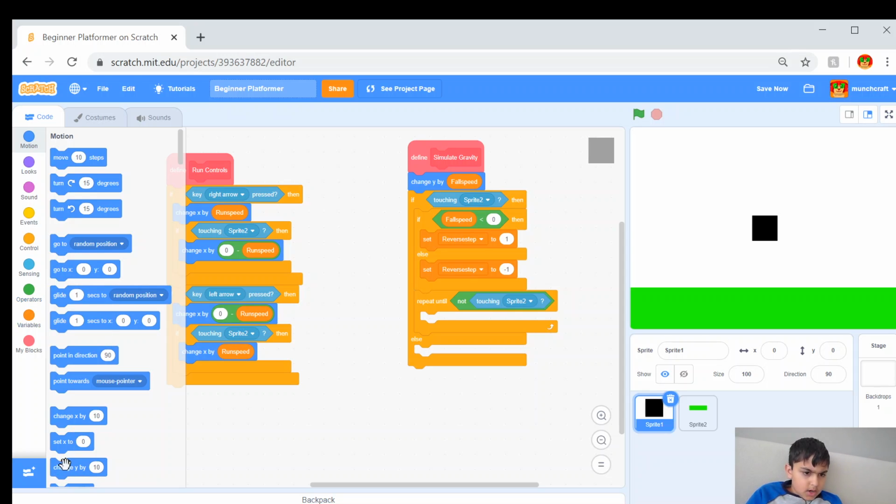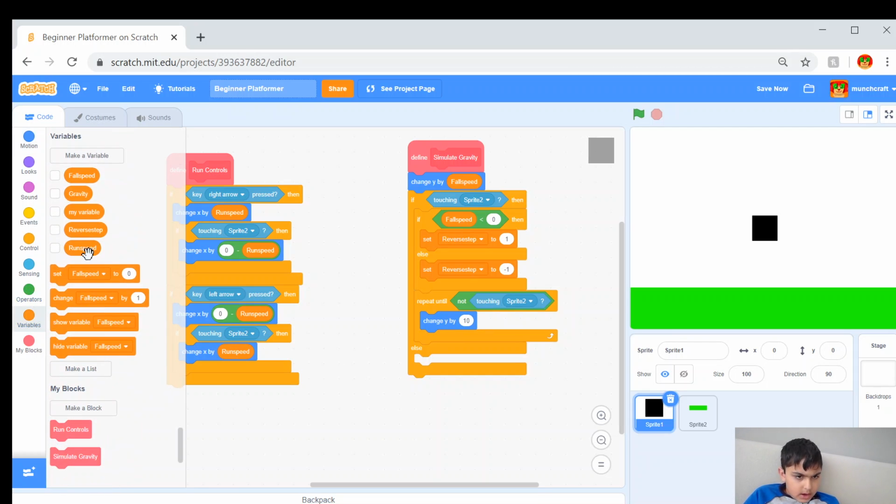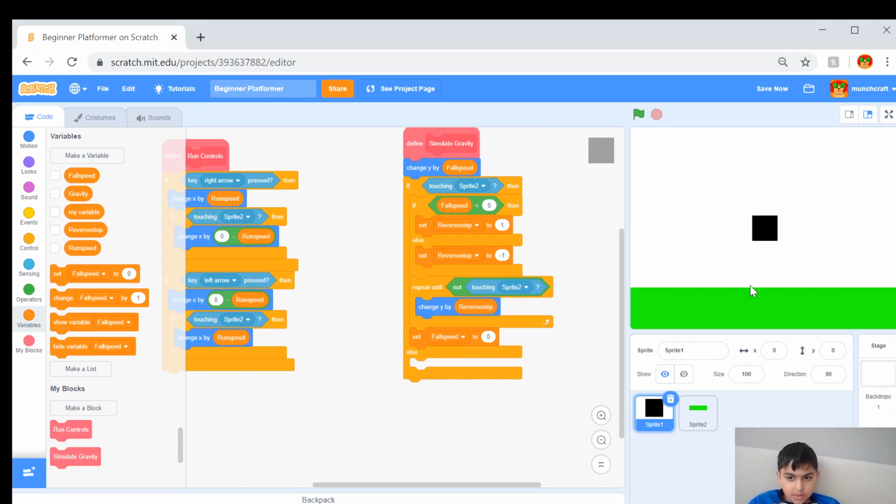So change Y by reverse step. And now that that is over with, we are going to put right at the end of that a set fall speed to 0, and that's just gonna make the character stop falling when they touch the platform.